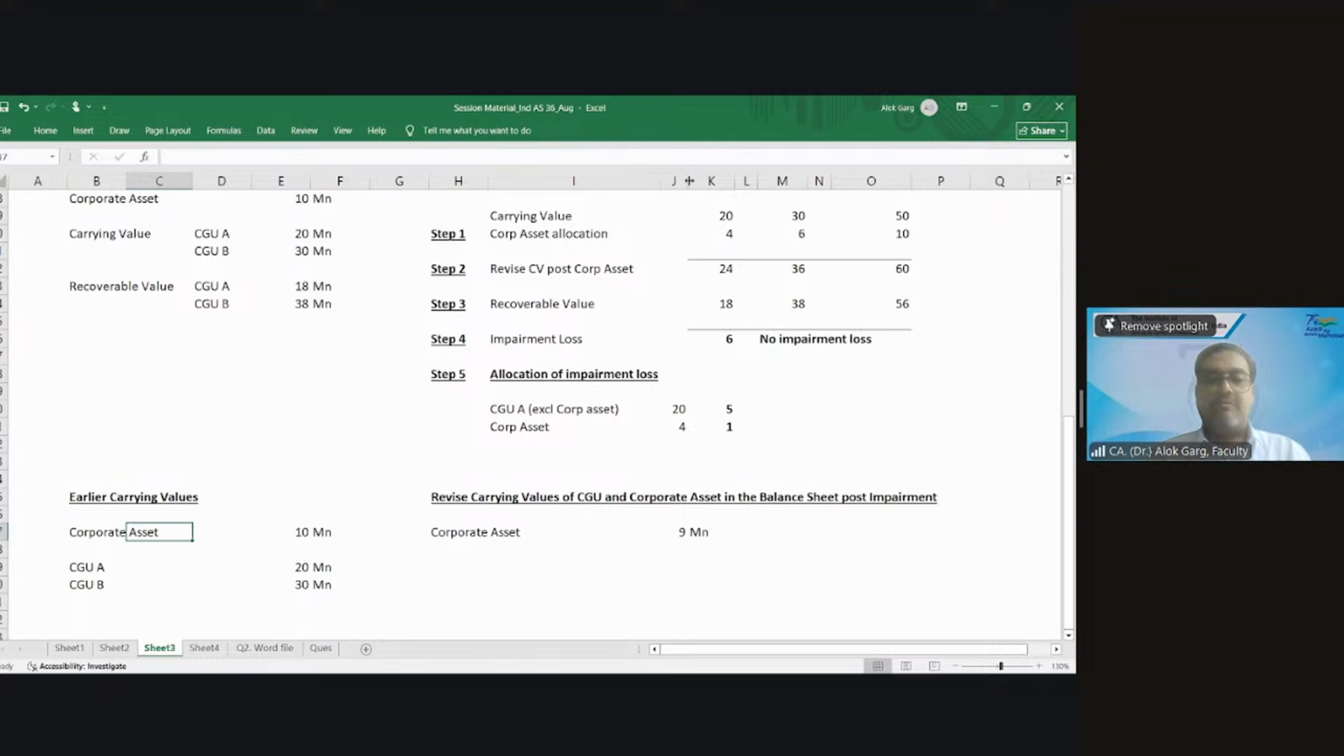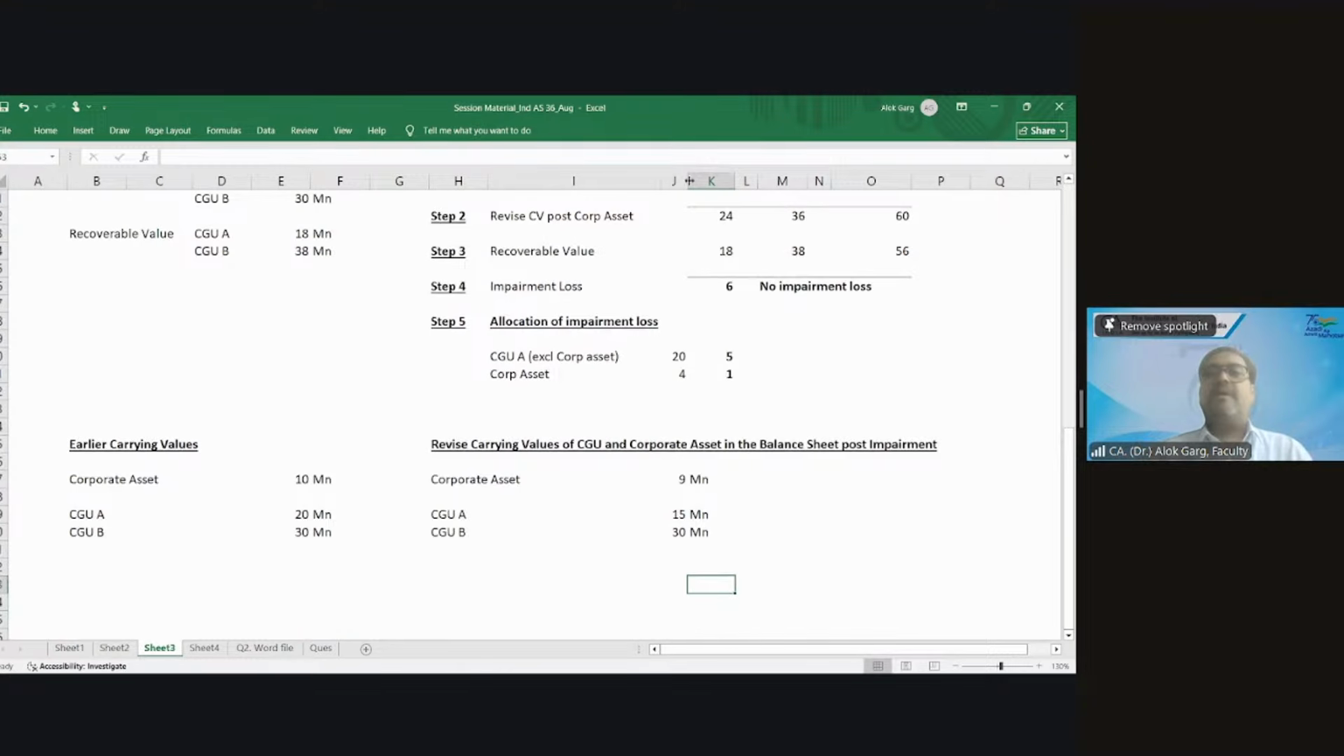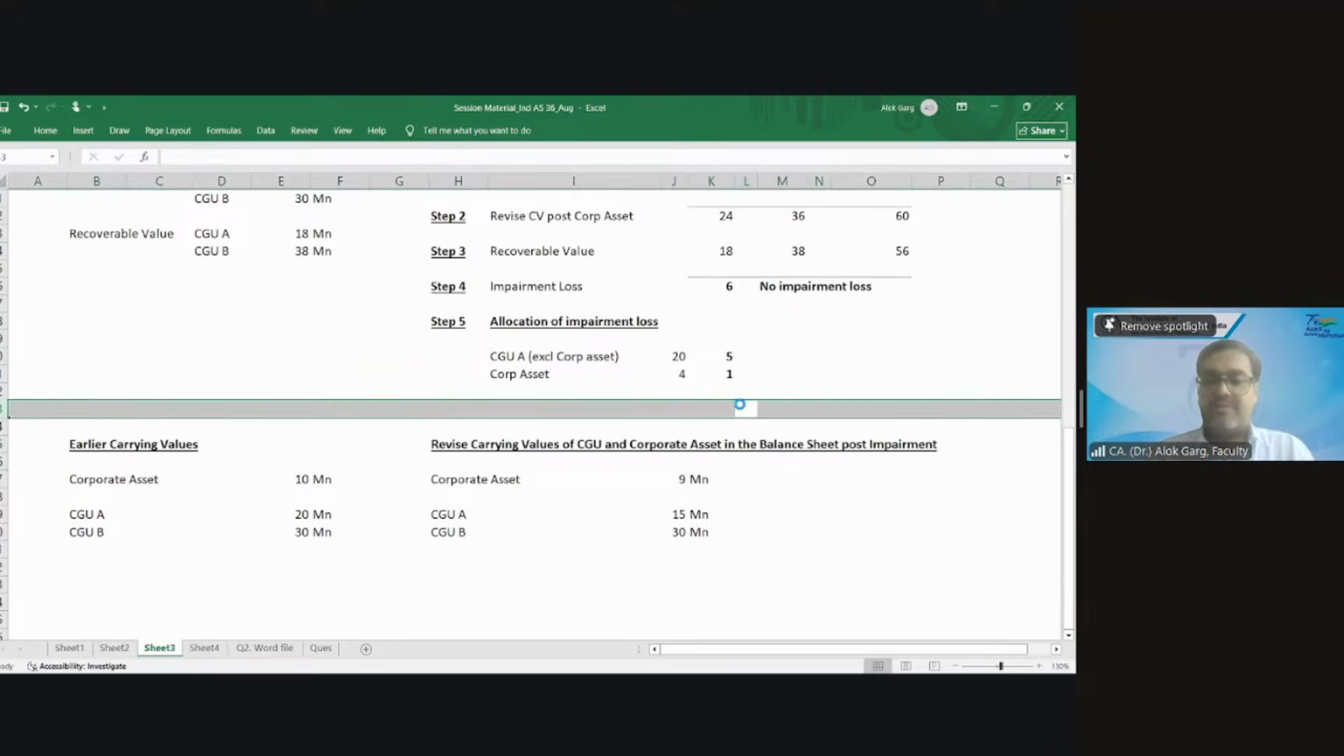What is the impairment loss? What is the revised carrying value of CGU A and B? On CGU A, 20 minus 5, 15 crore. CGU B, 30 minus 0, 30. So these are the revised carrying values. Let me know if anyone has any question. And I believe after this question, the concept is crystal clear.